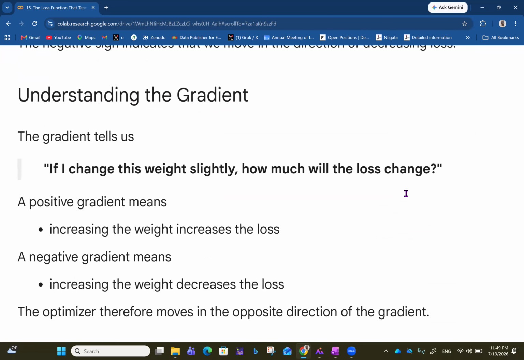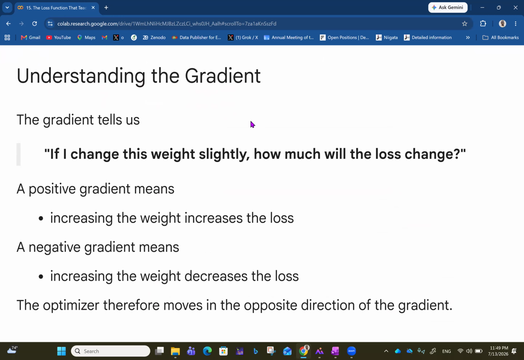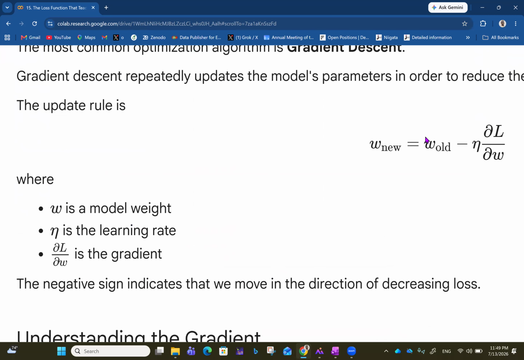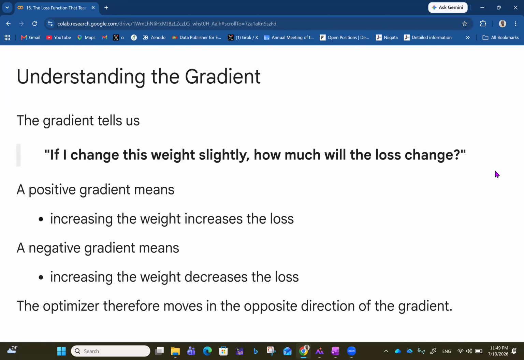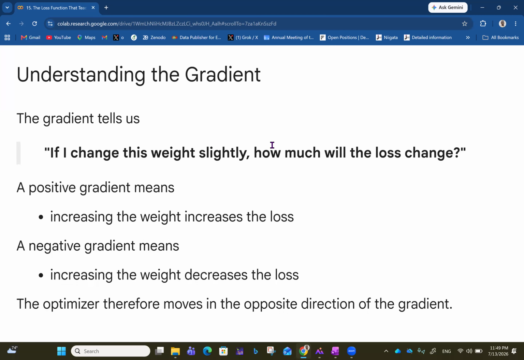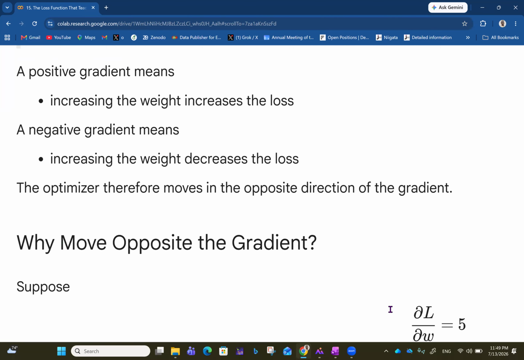Now, understanding the gradient. What is the gradient here, dL/dW? What does that really tell us? The gradient tells us, if I change this weight slightly, how much will the loss change? That's what the gradient says. A positive gradient means increasing the weight increases the loss. A negative gradient means increasing the weight decreases the loss. So the optimizer moves in the opposite direction of the gradient.